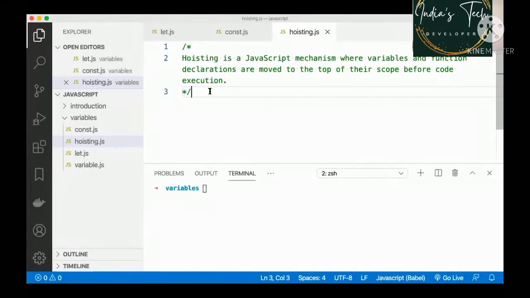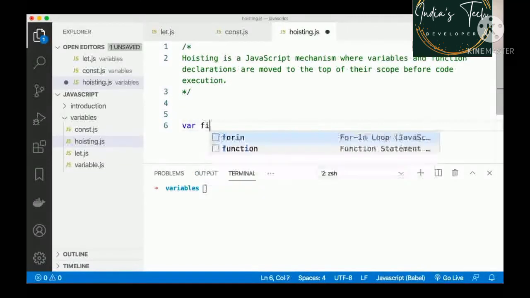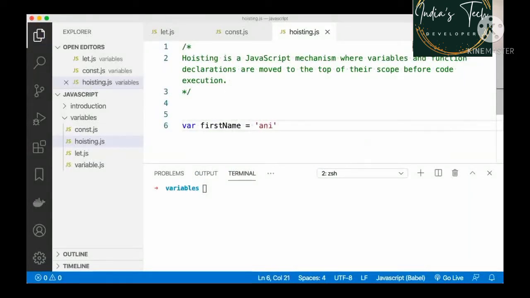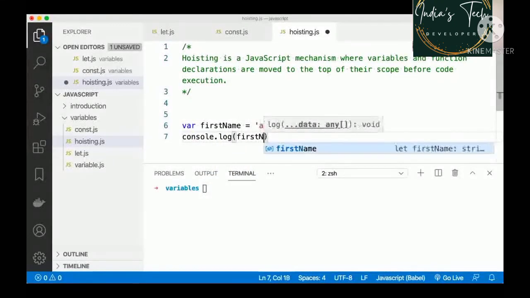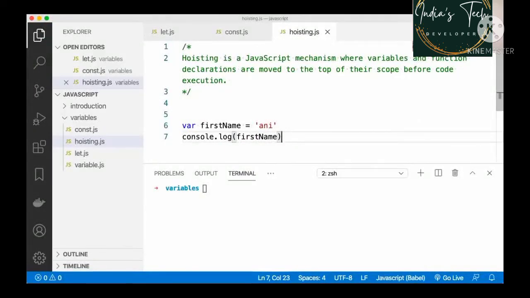Now, you need to keep in mind that when you talk about variables, it's only the variables declared with the var keyword. Now, let's see this in action to understand it better. Let us say that I have a variable called first name, and I will assign my name to it. You can go ahead and write your first name there. We've declared and assigned a value to our variable. If I access the value on the next line, if I do console.log first name, it works, right? Because I've declared a variable and then I'm using that particular variable.